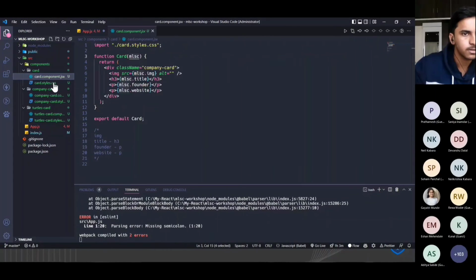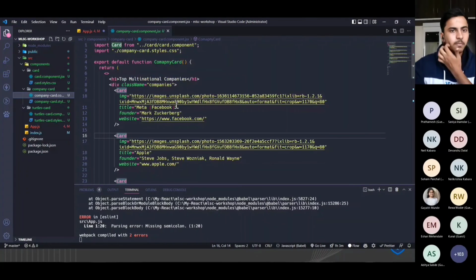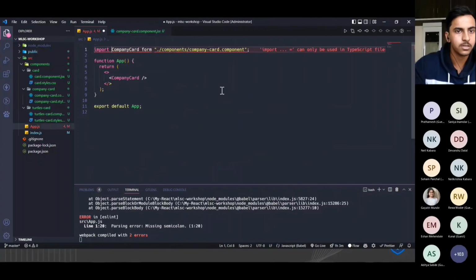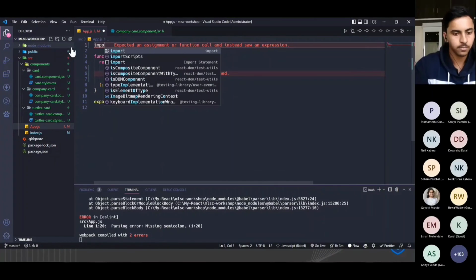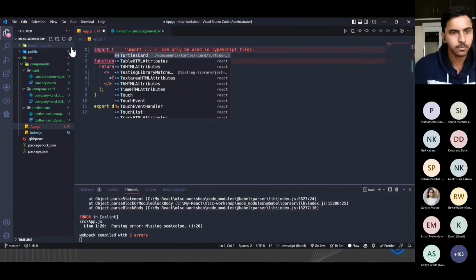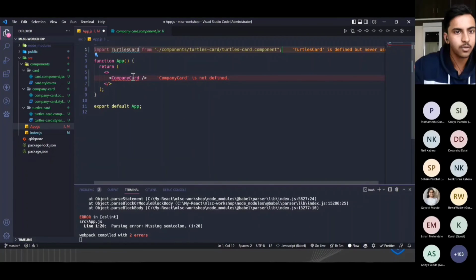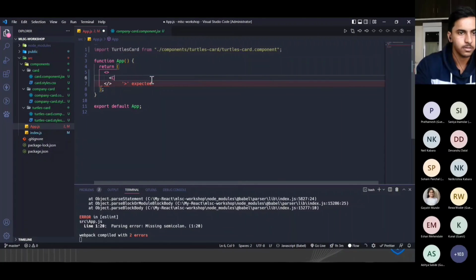Just a minute. Yeah, we'll use function. We'll use turtle card only. And we have to render that.